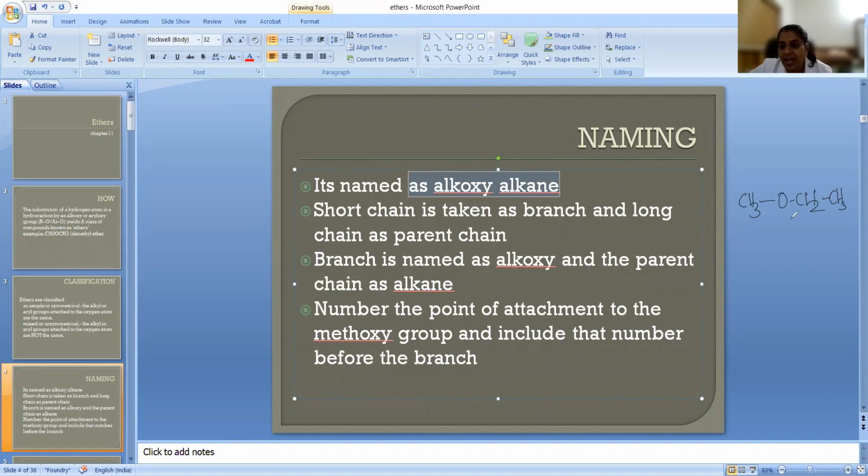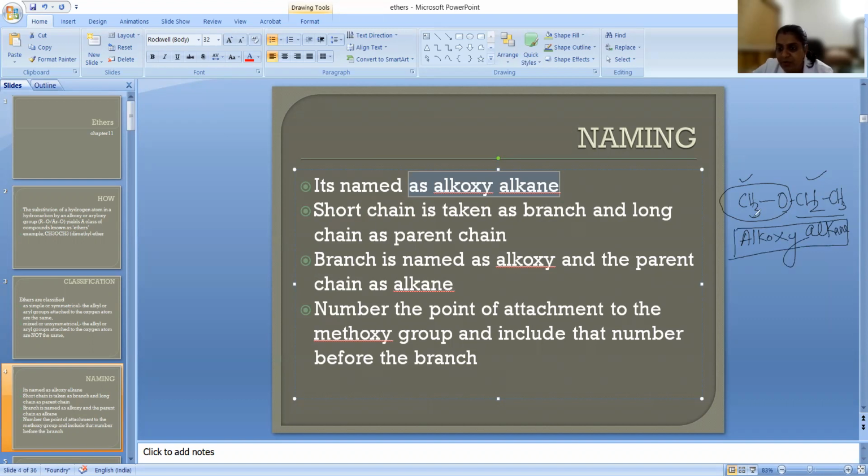How can you identify the parent chain? See, one group will be here and one group here, and whichever has the more number of carbon atoms will be taken as the parent and will be named as the alkane. And this part, O and CH3 together, is called alkoxy. It is just like a branch. So together, how can we name it?